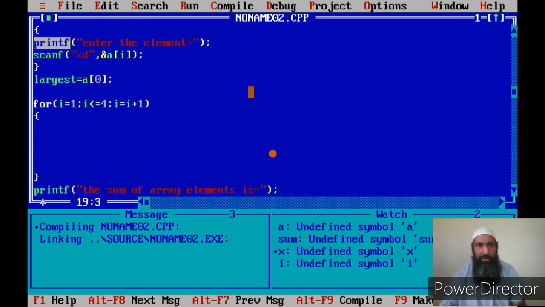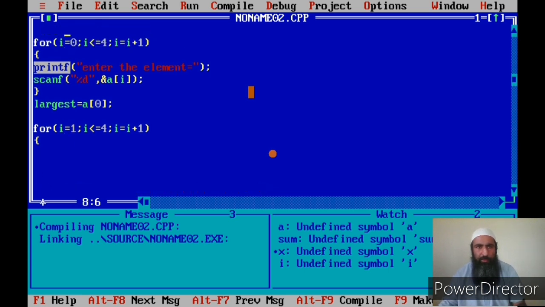Whenever you have to access an array, you will have to use loops like this. Since in the first loop we are scanning all the elements, we start from 0. But here the difference is that I am comparing from the second element, so I start my loop from 1 to 4. In this case, I'll be using 4 passes only because I'll be doing 4 comparisons.